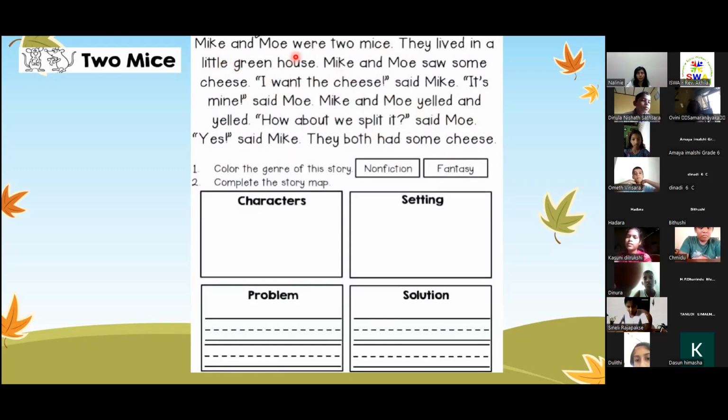Mike and Mo were two mice. They lived in a little greenhouse. I want the cheese, said Mike. Mike and Mo yelled, It's mine, said Mo. They both had some cheese.